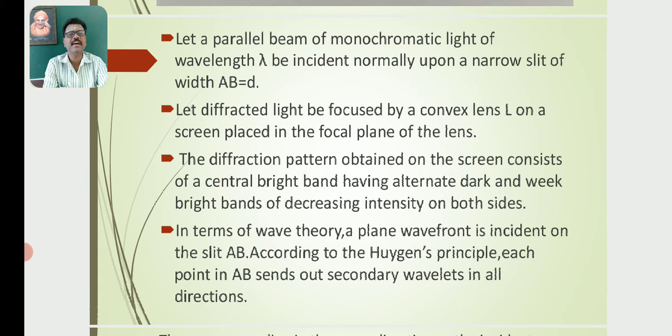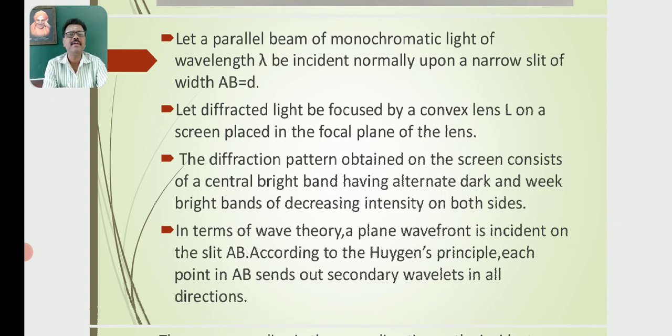Let the diffracted light be focused by a convex lens on a screen placed in the focal plane of the lens L2. Then the diffraction pattern obtained on the screen consists of a central bright band having alternate dark and weak bright bands of decreasing intensity on both sides.